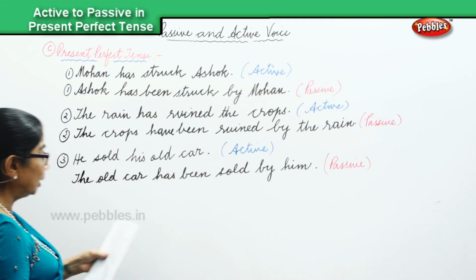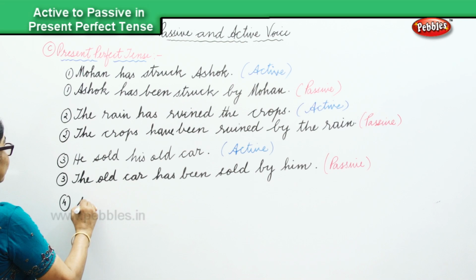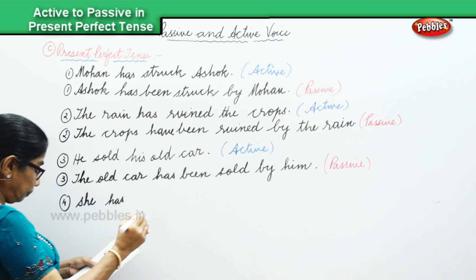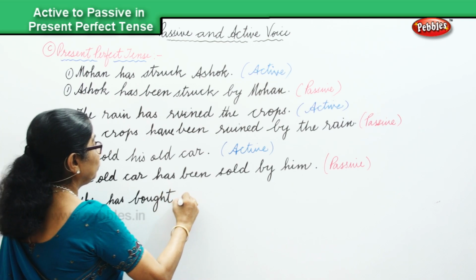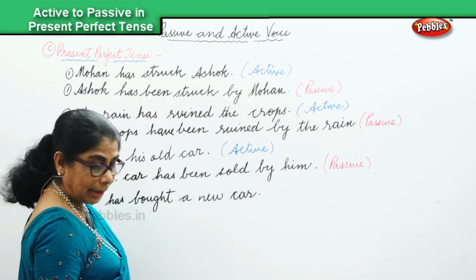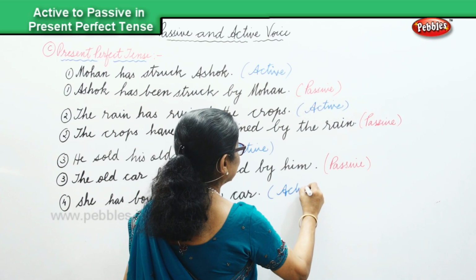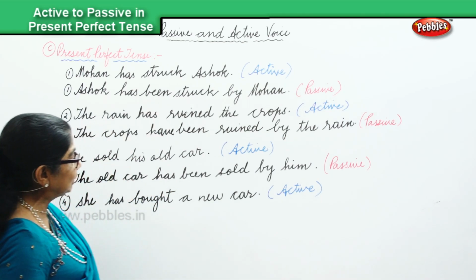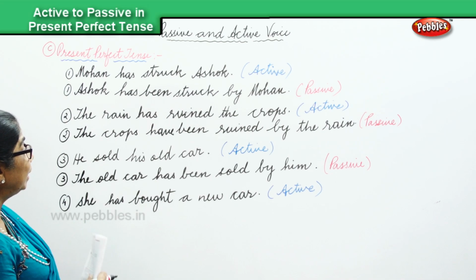She has bought a new car. Fourth one. She has bought a new car. That's the active. And so, in the passive voice, a new car has been bought by her.